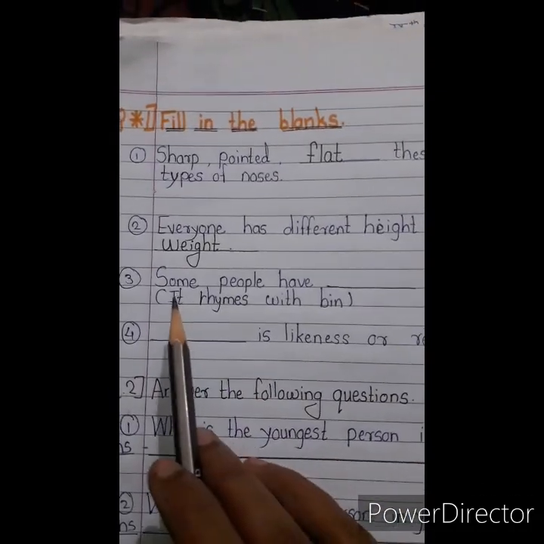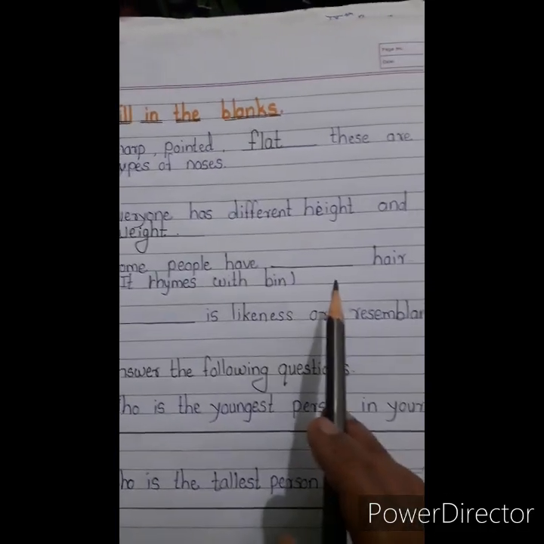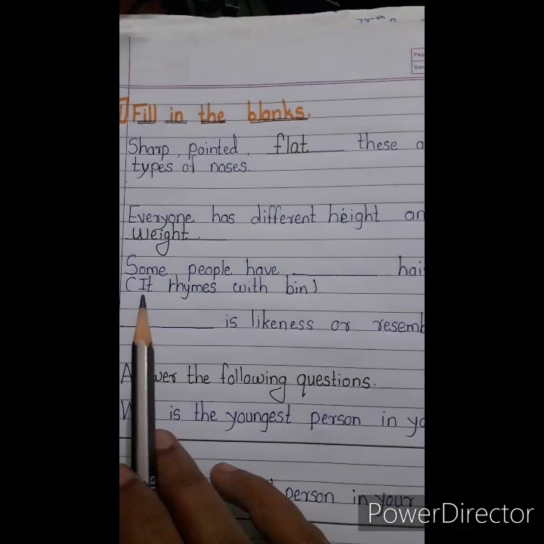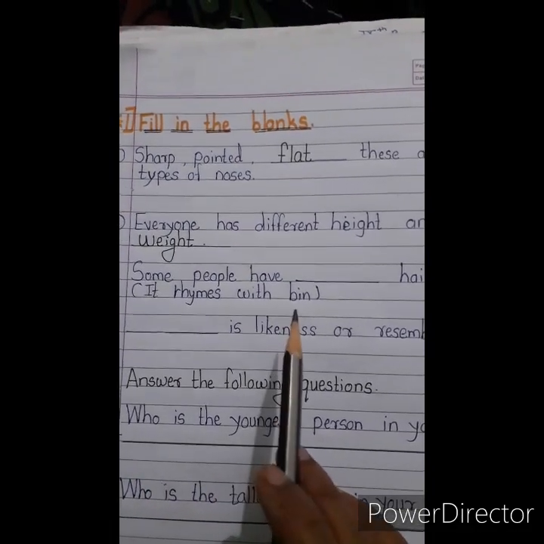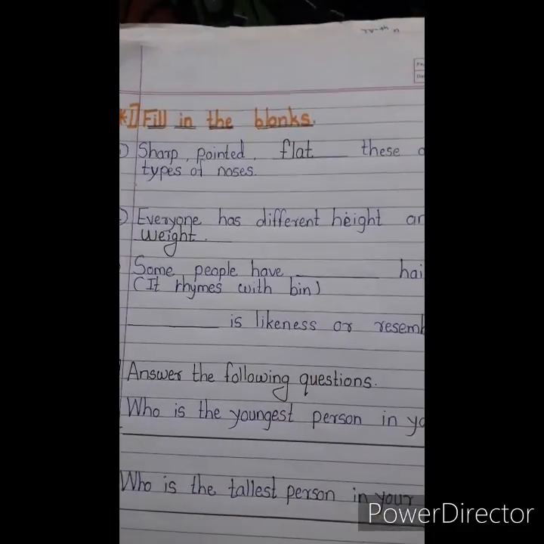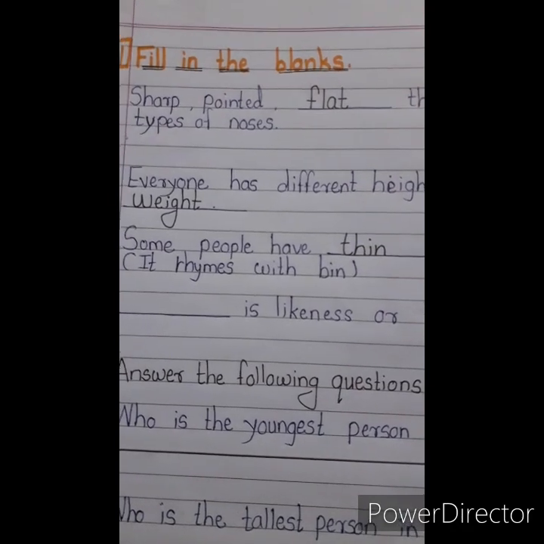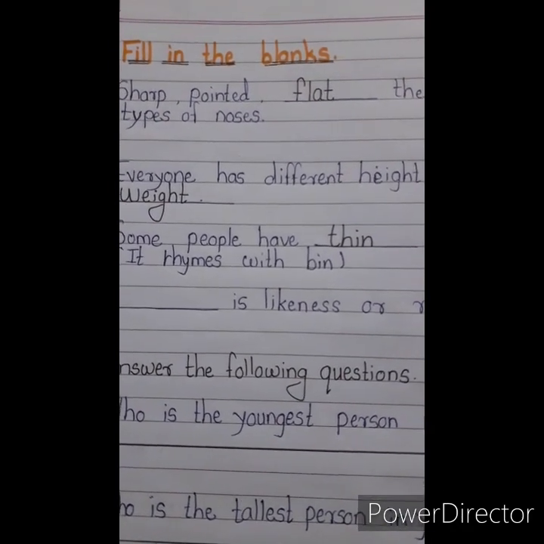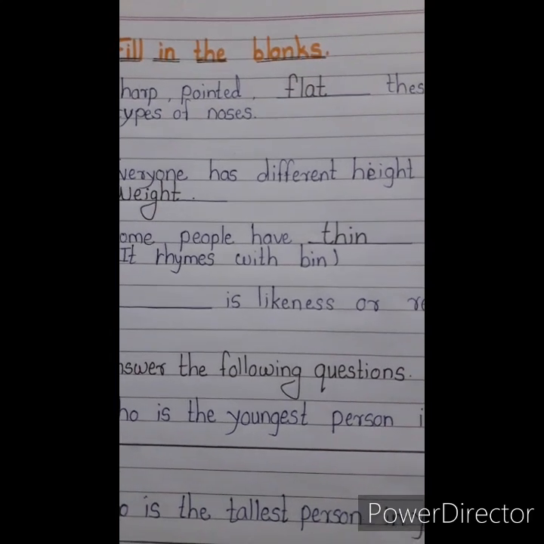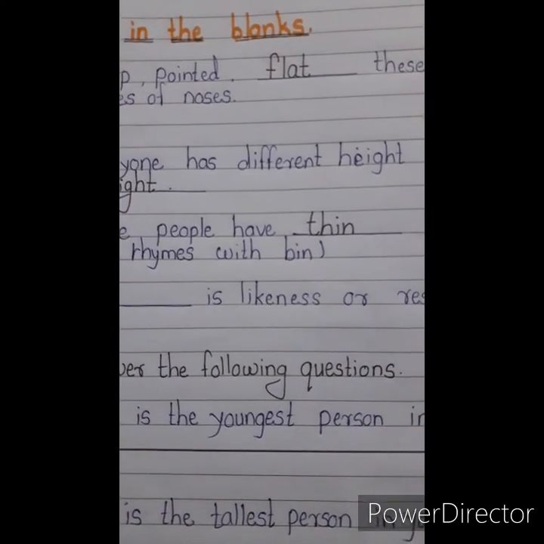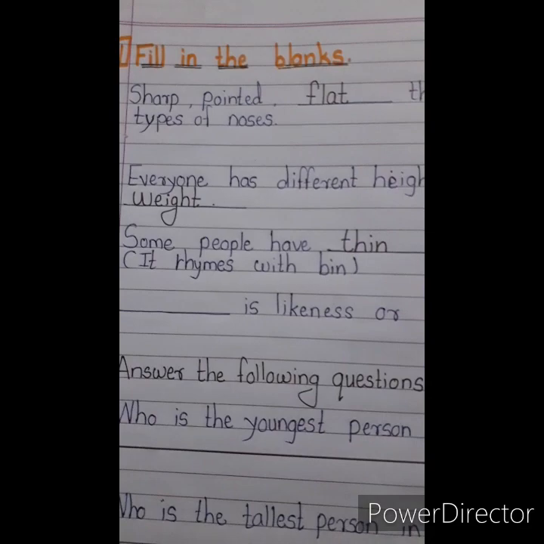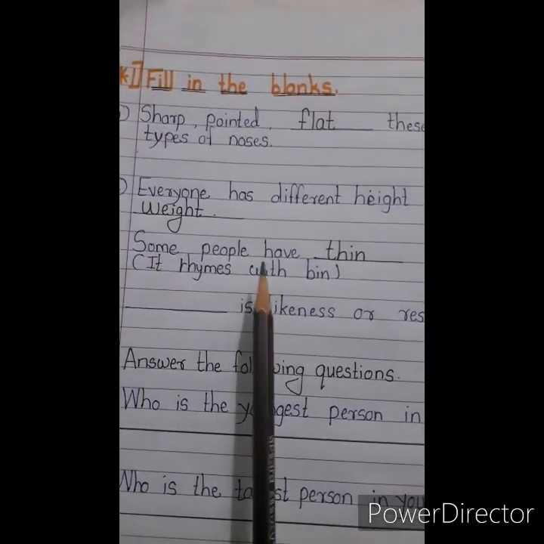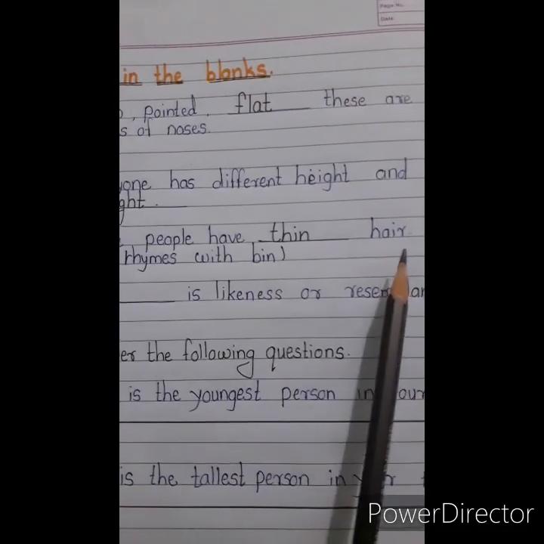Third one is some people have dash dash hair, and this word rhymes with bin. Just think and tell me. Some people have bushy hair, some people have straight hair, some people have curly hair. So tell me, some people have thin hair. Very good. Some people have thin hair.